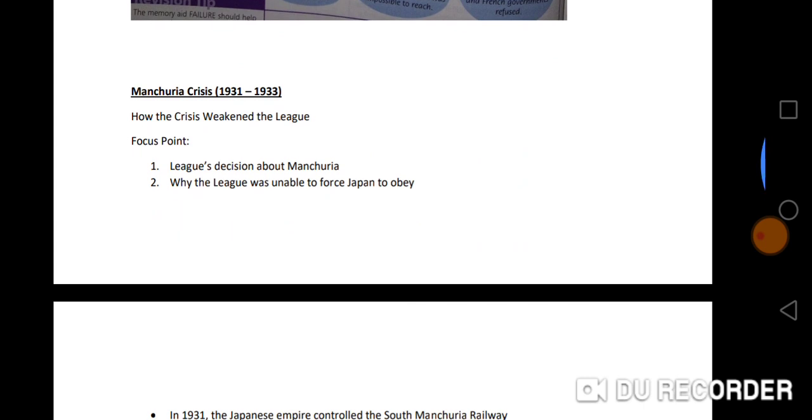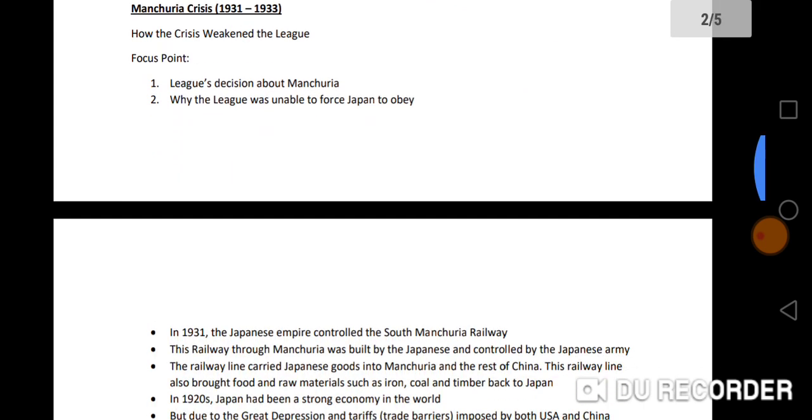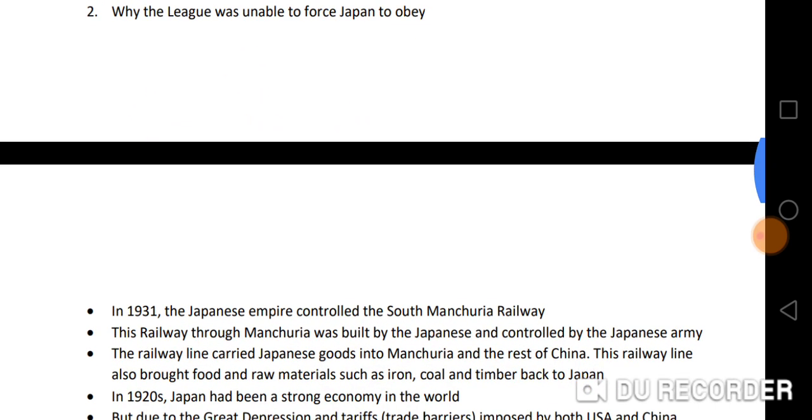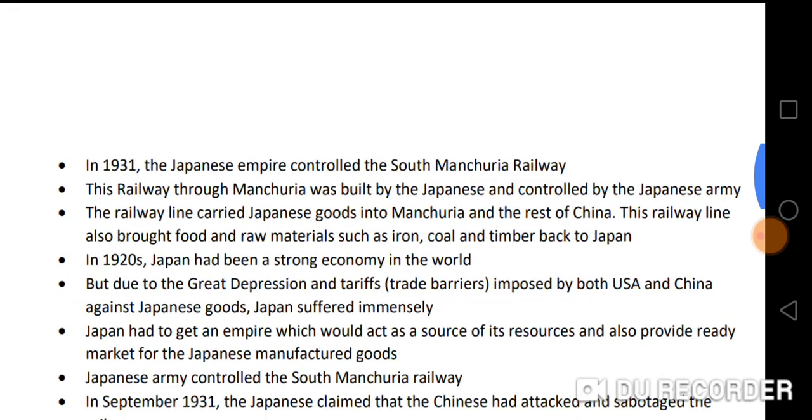We'll also be looking at the Manchuria crisis of 1931 to 1933. We look at how the crisis weakened the League, as well as the League's decision about Manchuria, and why the League was unable to force Japan to obey its orders.